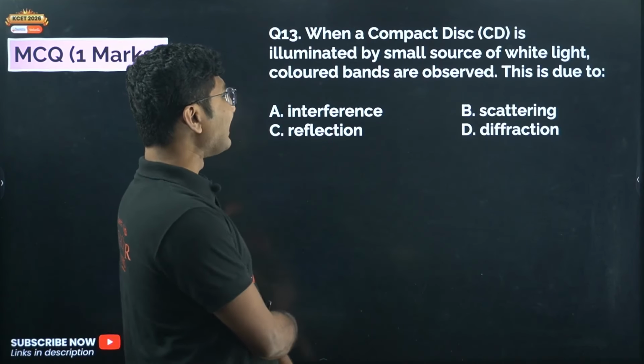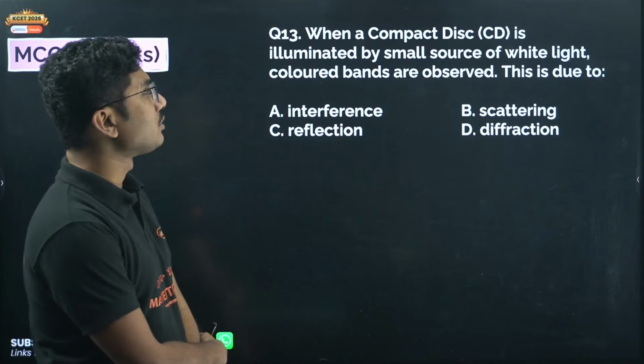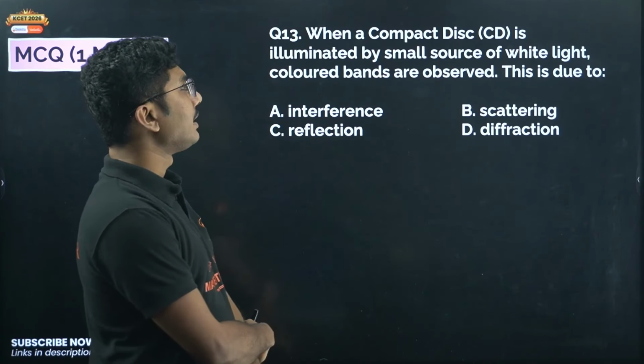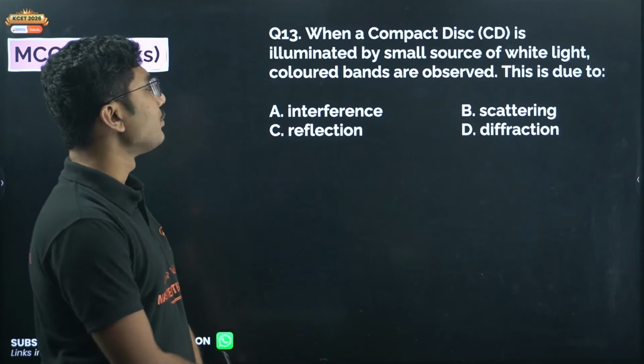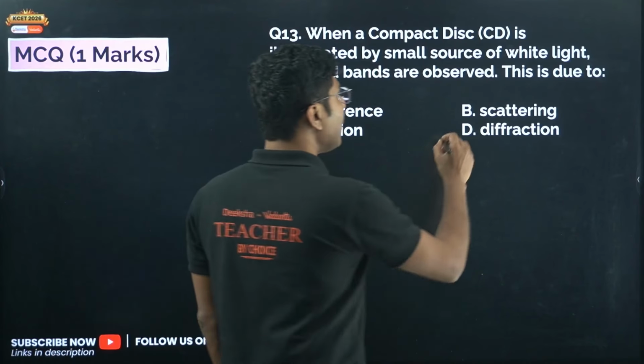Now next, when a compact disc, CD, is illuminated by a small source of light, colored bands are observed. This is due to diffraction.